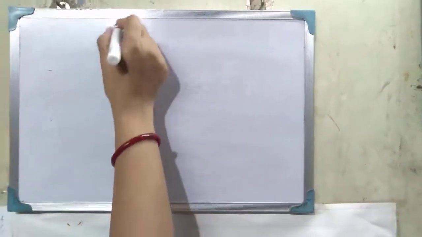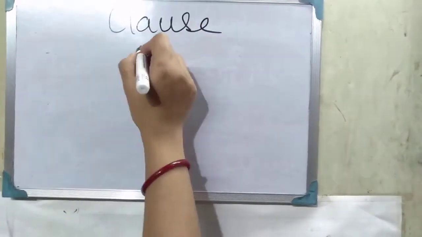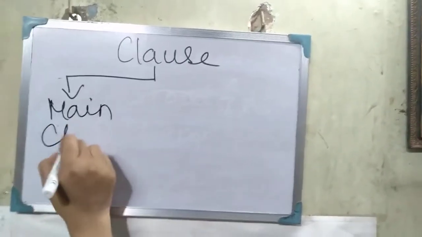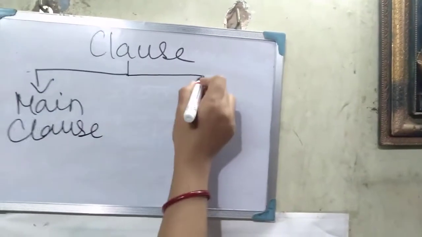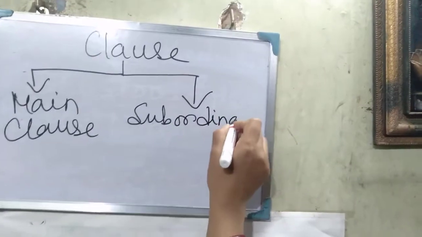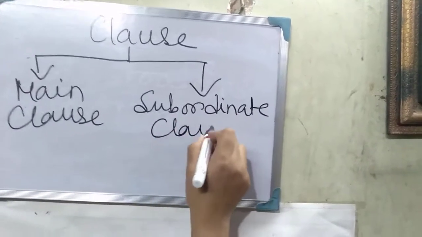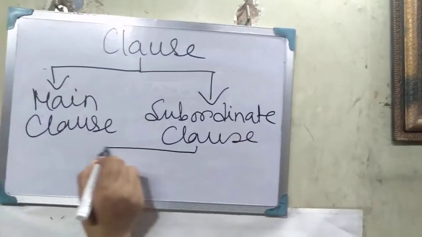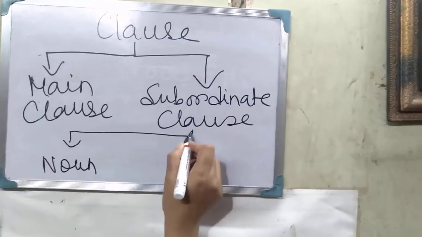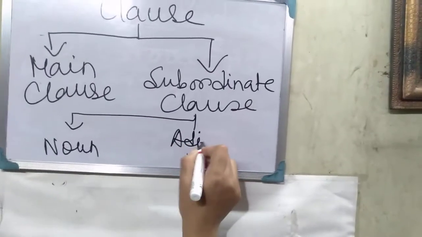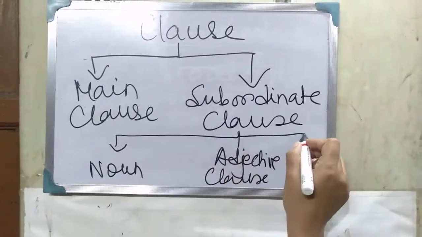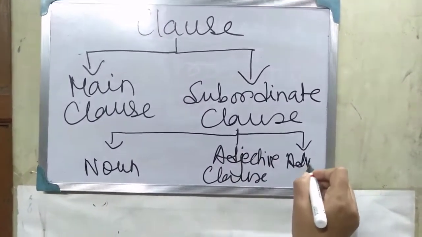So the diagram, just take notice, then you will understand. Clause: main clause, subordinate clause or dependent clause, and these can be divided into noun clause, adjective clause, and adverb clause.